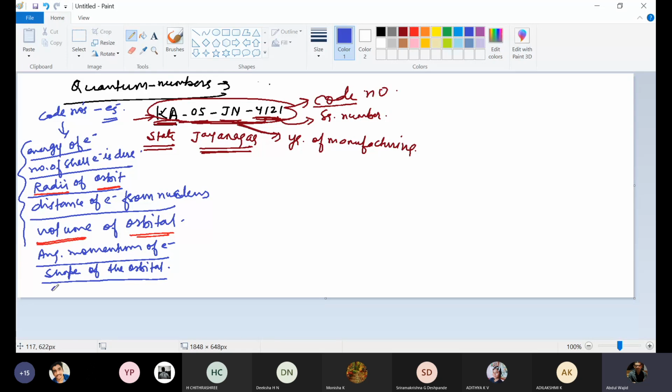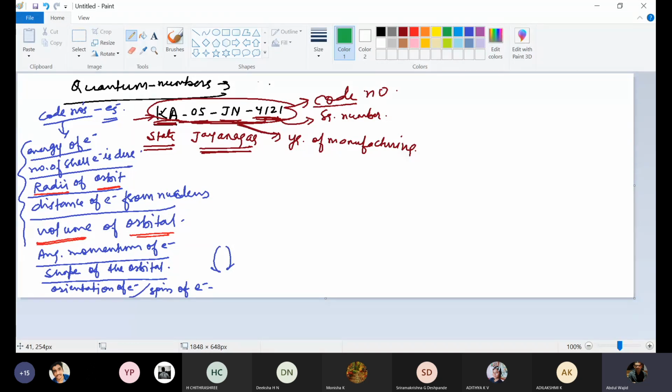Then orientation of the electron, whether electron is there in dx or dy or dz, px, py or pz or dxy, dyz or dxz or dx square minus y square or dz square, where electron is. That is the orientation of electron. And last point, spin of the electron, whether electron is moving clockwise or anti-clockwise, what type of spin electron is showing, that also you can come to know from quantum numbers. So quantum numbers are the code numbers for an electron, which give you this much information about an electron.